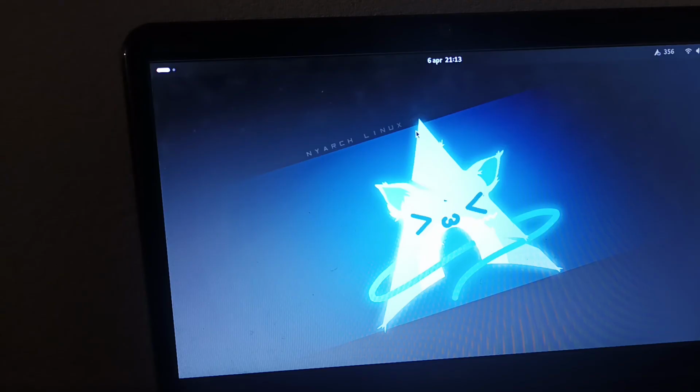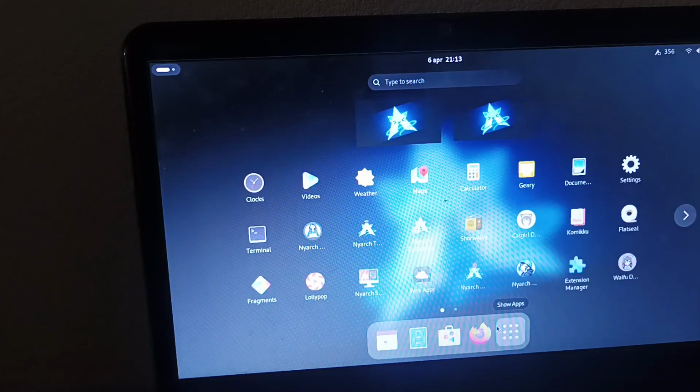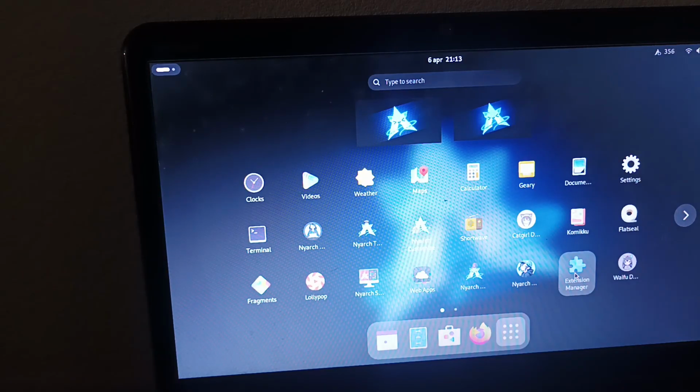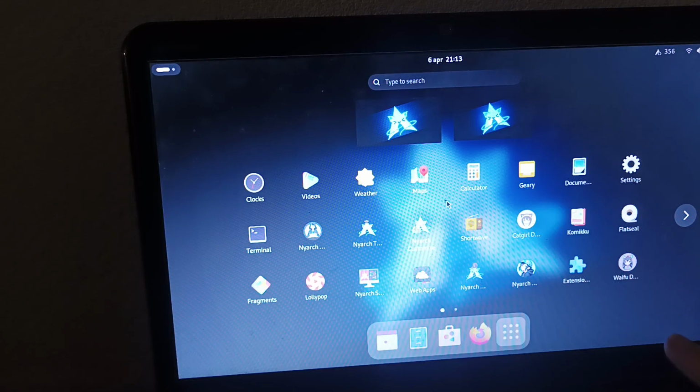So, I'm giving Nyarch overall a 6 out of 10. It could do a little more optimization for older computers. And there's also only one desktop environment to choose from, but I heard they're working on more, so I really want to see it.